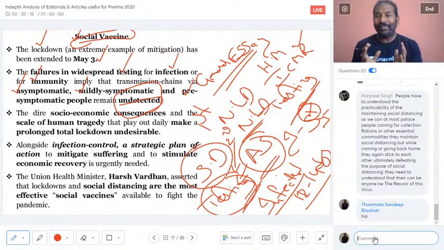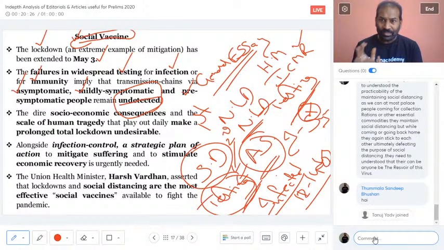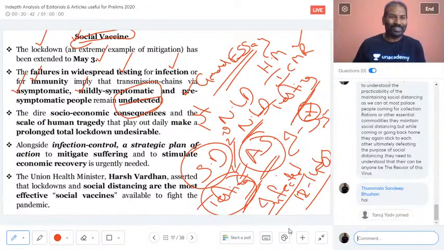That is why UPSC will focus. The purpose of social distancing is not met because of various reasons, but it can be taken into consideration by different means. What are the different means? Many of us will not concentrate, but UPSC will concentrate. UPSC will focus. We will not focus on it. What is the other alternative? The best alternative is a social vaccine. That is what is important. And the dire socio-economic consequences.